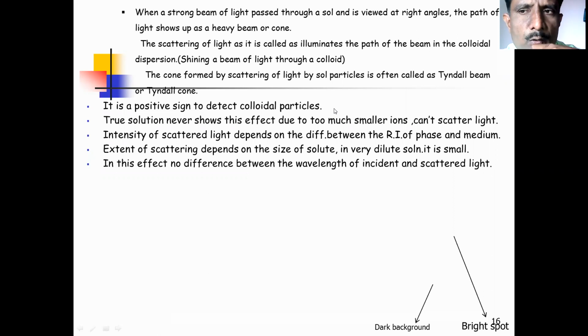If there is no refractive index difference, or the difference is small, then the Tyndall effect is not observed. Also, if there is no difference between the wavelength of the incident light and the scattered light, that effect is not observed.